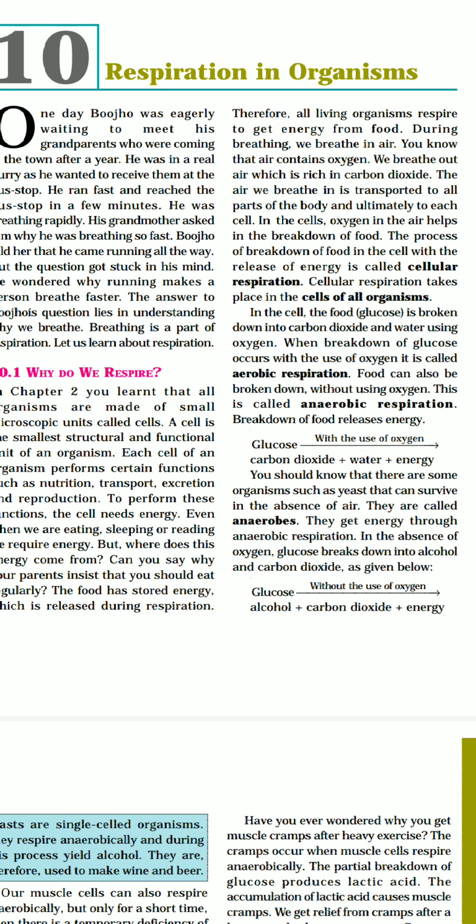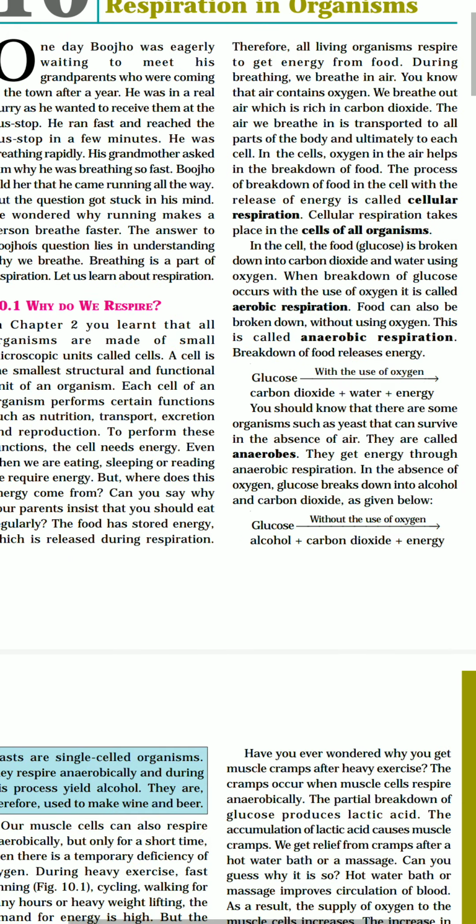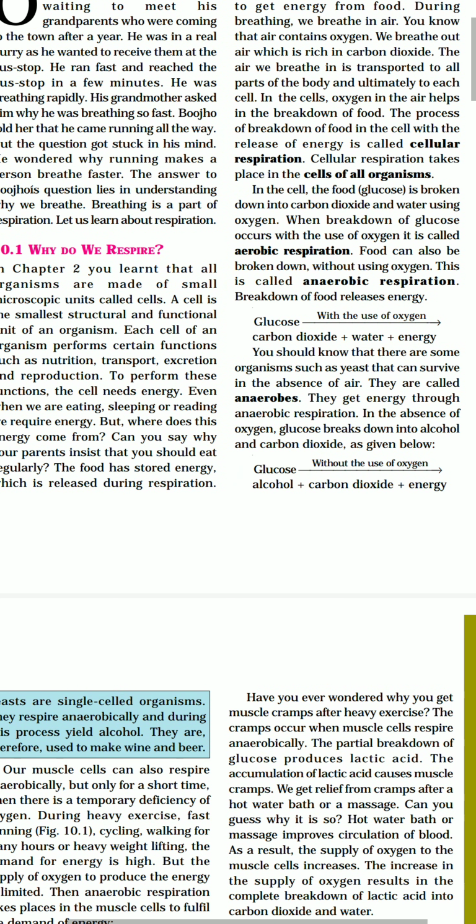And there is one more kind of respiration which takes place in the absence of oxygen, which does not require oxygen at all. As you can see in the second equation, glucose without the use of oxygen gives alcohol, carbon dioxide, and energy. Now in this case you can see there is a little change in the product also.